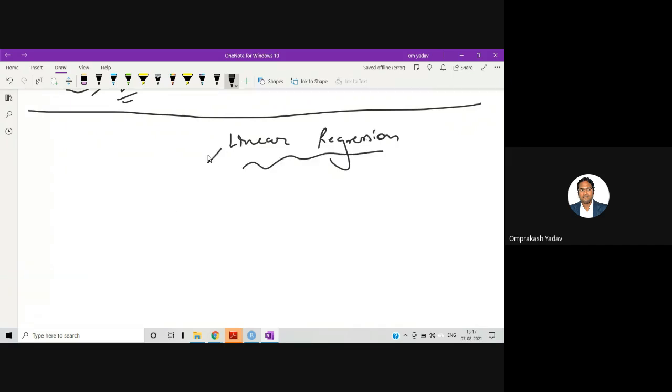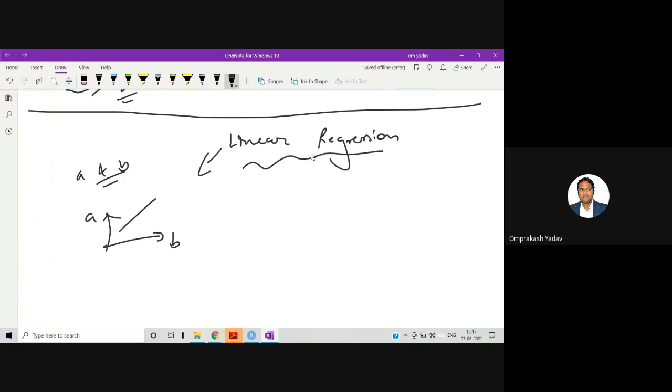What do you mean by, first of all, linear? If we say linear, that means, suppose A and B have a linear relationship. Suppose I have this particular curve of A and B. As B varies, A will also vary. So they both will have a linear relationship. This is called a linear relationship.